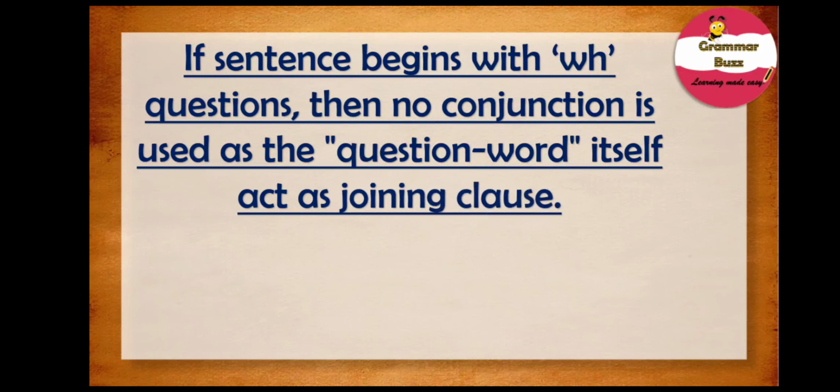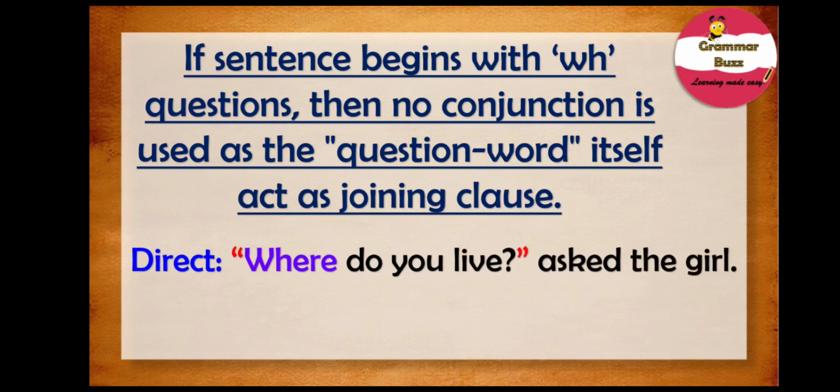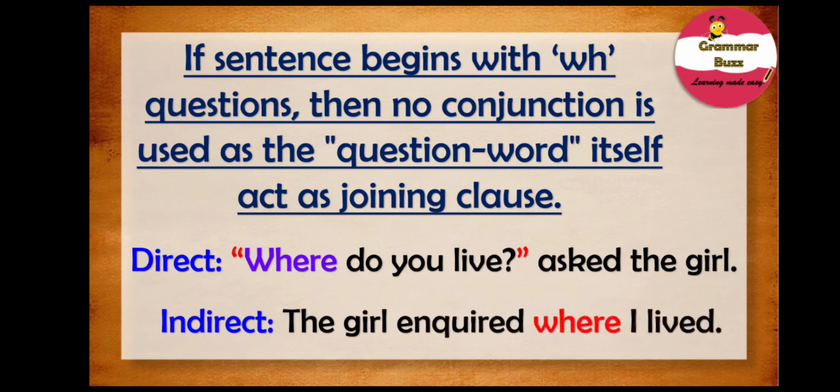So let us look into the example sentence, and that is, where do you live? Asked the girl. Note the reporting speech, it begins with the WH question word where. So while converting this sentence into indirect speech, we will have the girl inquired where I lived, not the girl inquired that where I lived. So we do not use the conjunction word that, as the question word where itself acts as a joining word, and we have the indirect speech, the girl inquired where I lived.